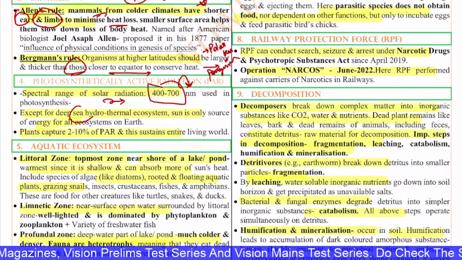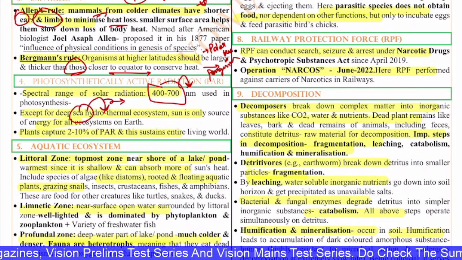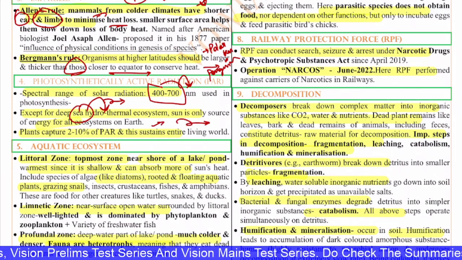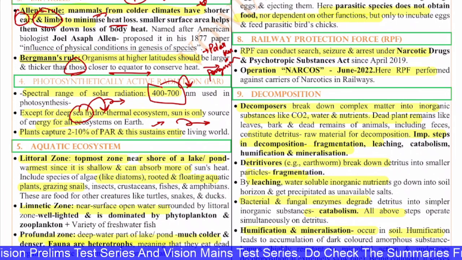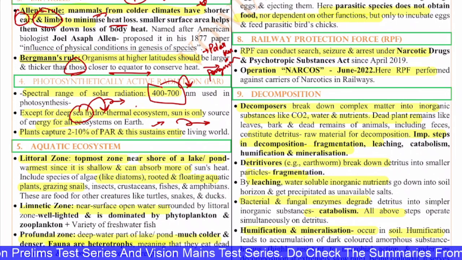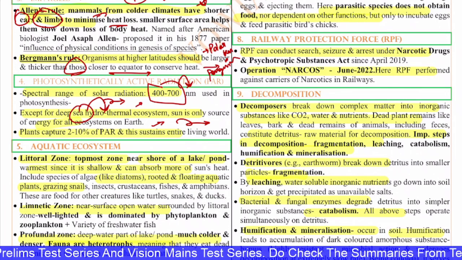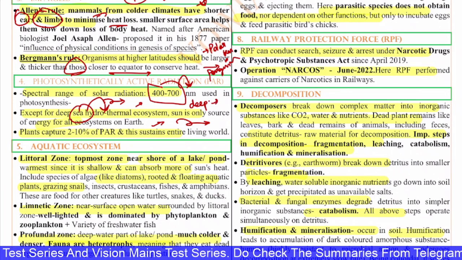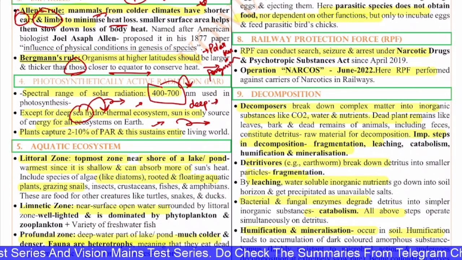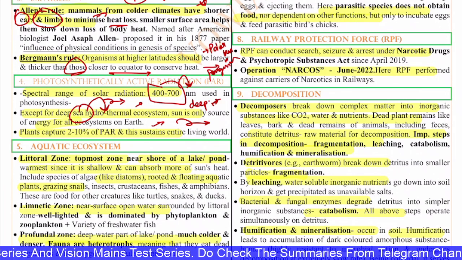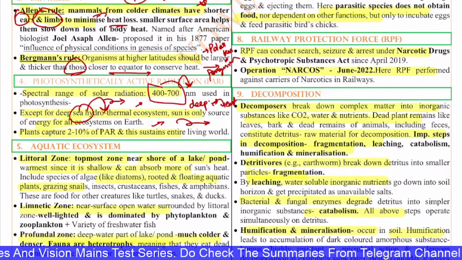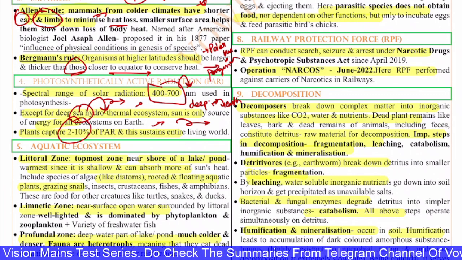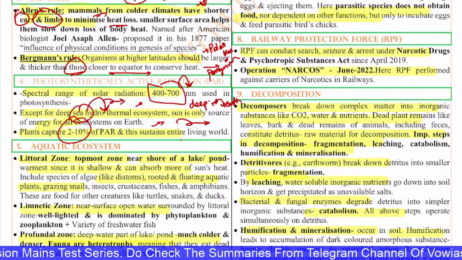Except for the deep sea hydrothermal ecosystem, the sun is the only source of energy for all ecosystems. That means all the plants and everyone on the earth require the sun for their survival. But there are certain organisms which are very deep in the sea. They survive because of this hydrothermal ecosystem. That means they use the heat that comes out from deep inside the earth. And the plant captures 2 to 10% of the PAR, that is photosynthetically active radiation, and this sustains the entire living world.